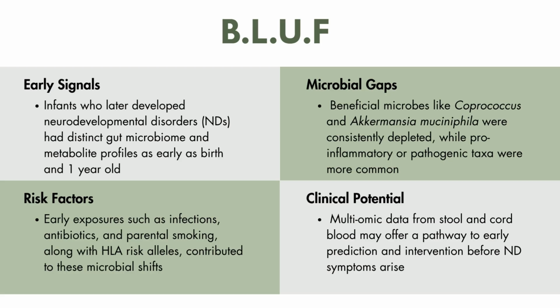Overall, the study makes a strong case that multi-omic data, which combines stool microbiota, serum metabolites, and early life exposures, could serve as early indicators of neurodevelopmental risk. What's especially important is that these differences were observed years before diagnosis, suggesting a window for possible early intervention or prevention strategies in high-risk infants.